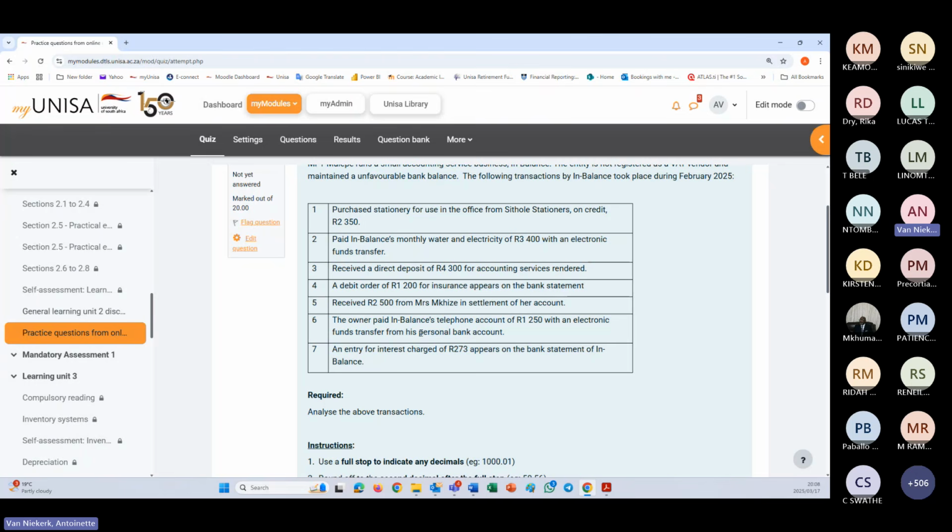The reason being, the bank account the expense was paid from was the owner's personal bank account, and that is always seen as the capital account. So your capital account will still increase with 1250.